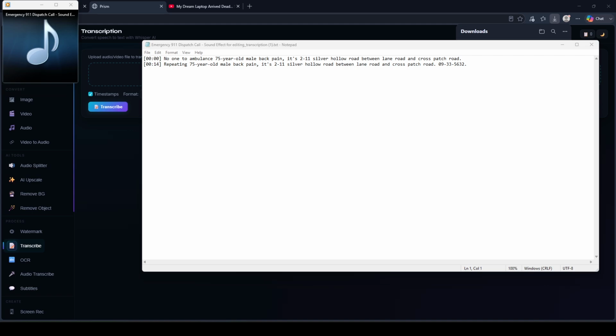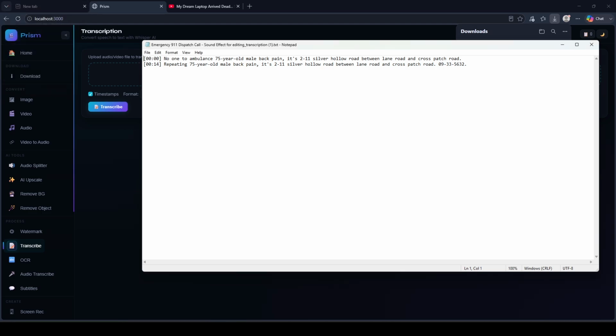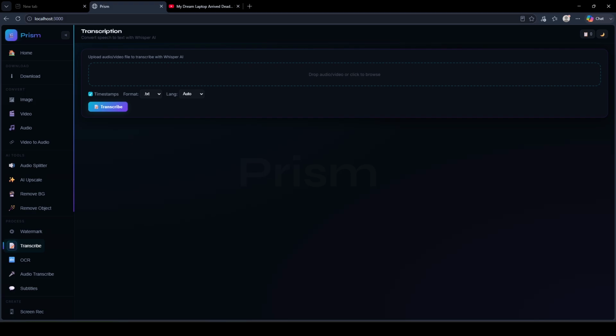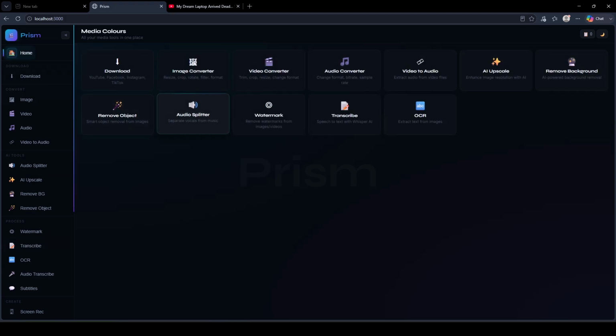Okay, so we can see that it's an accurate transcription, and this is just one of the features of this wonderful app. We have others here as well.